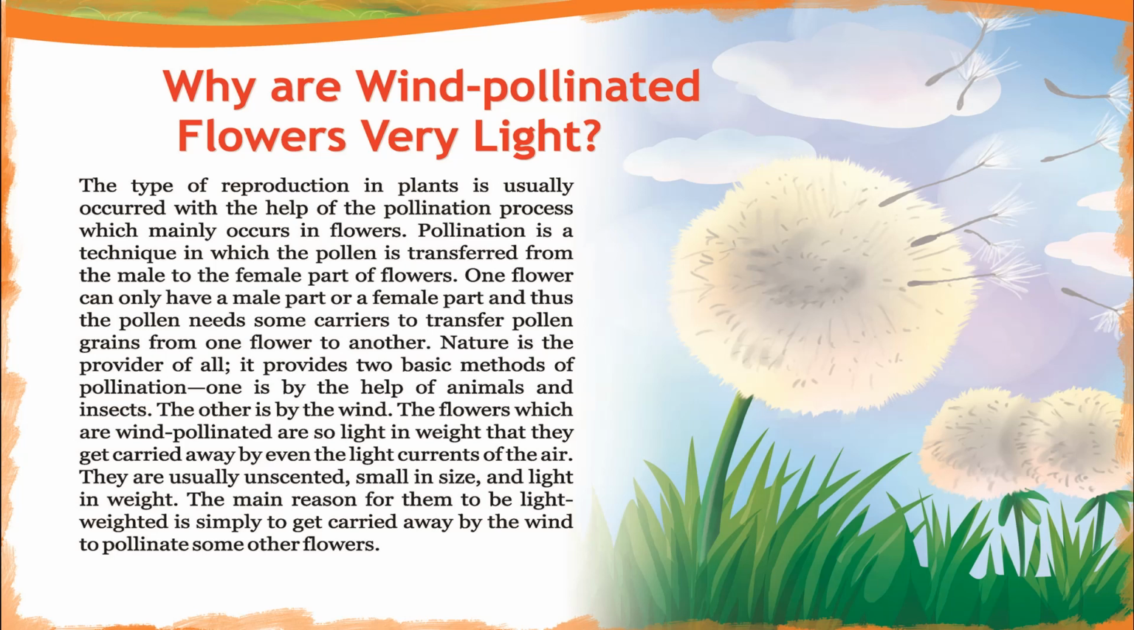Nature is the provider of all. It provides 2 basic methods of pollination. One is by the help of animals and insects. The other is by the wind. The flowers which are wind pollinated are so light in weight that they get carried away by even the light currents of the air. They are usually unscented, small in size and light in weight. The main reason for them to be lightweight is simply to get carried away by the wind to pollinate other flowers.